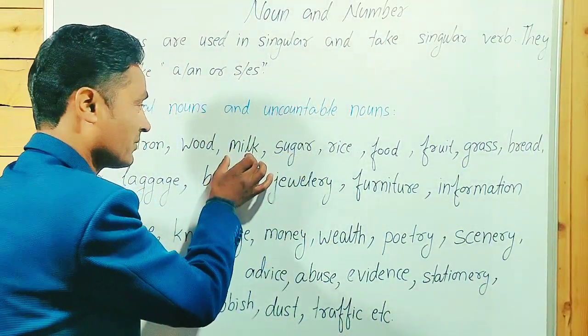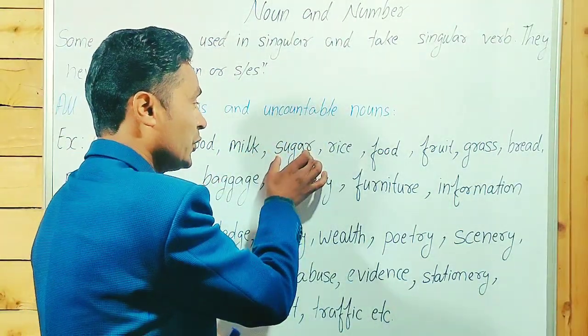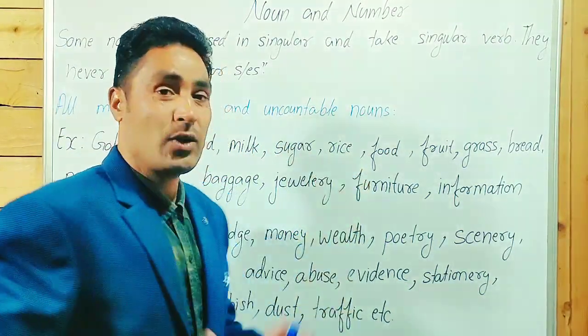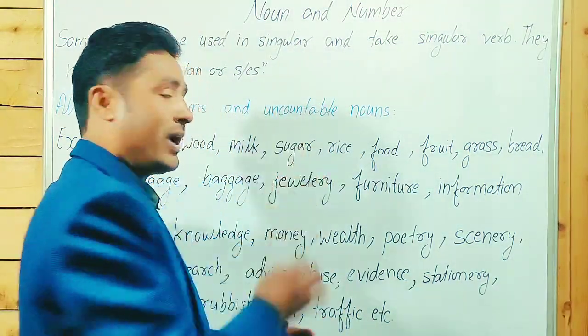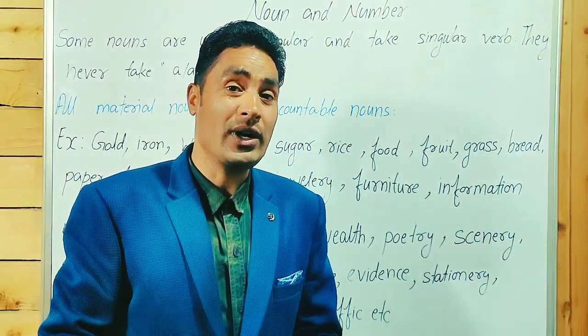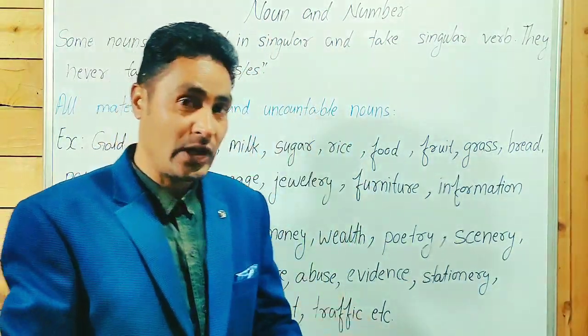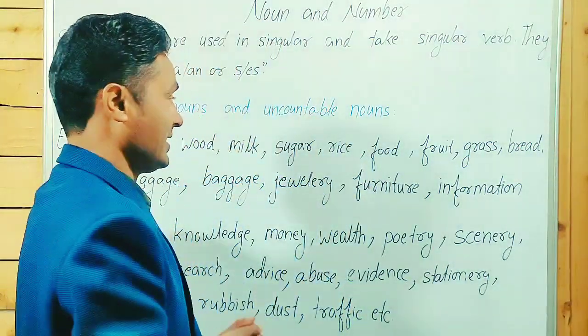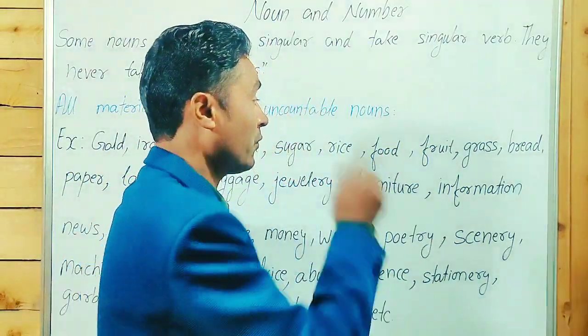Sugar, milk, uncountable, material nouns. Sugar, rice. We can't say one rice, two rices. No. We can measure 1 kg sugar, 2 kg sugar. You can say 1 kilogram rice, 2 kilogram rice. Food, we can't say food and foods.